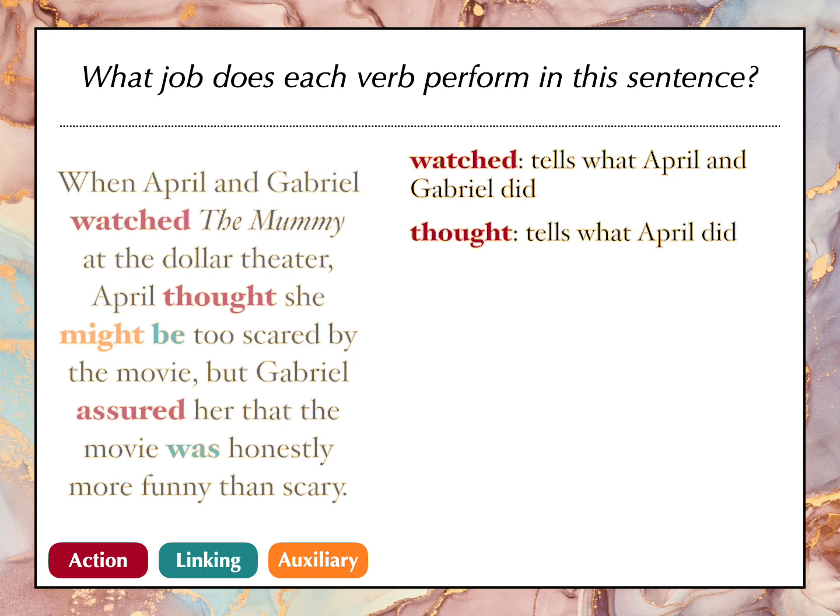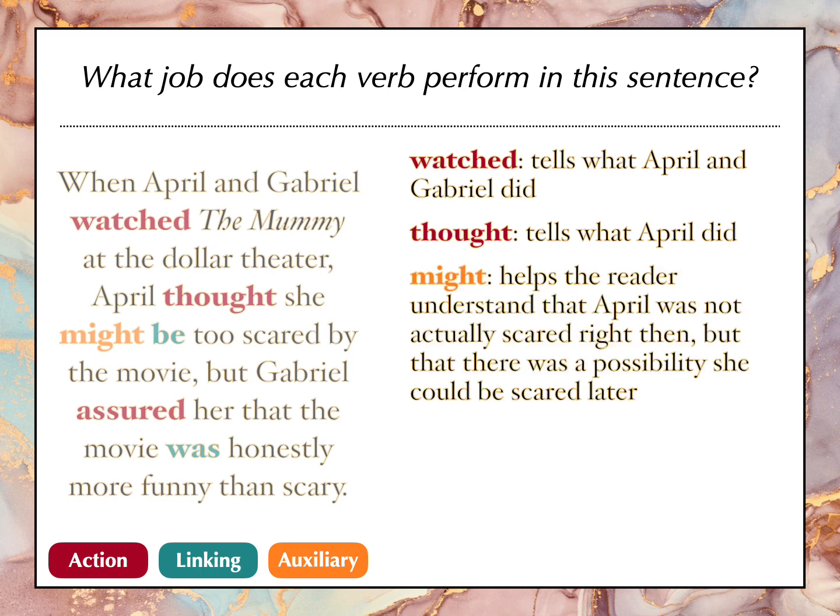Thought tells us what April did. Might helps the reader understand that April was not actually scared right then, but there was the possibility she could be scared later. So that is what an auxiliary verb does, remember? It can show something that's conditional, that's not actually true right now.